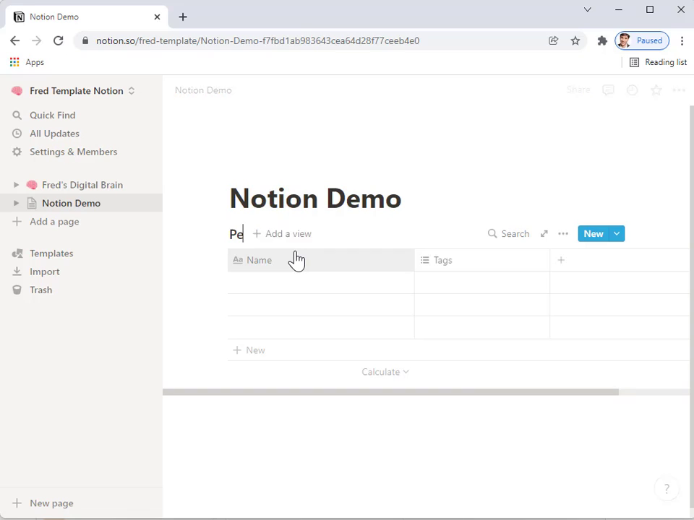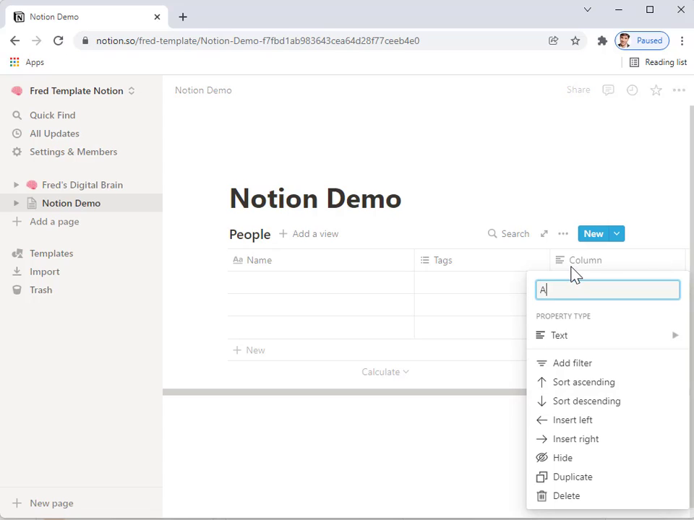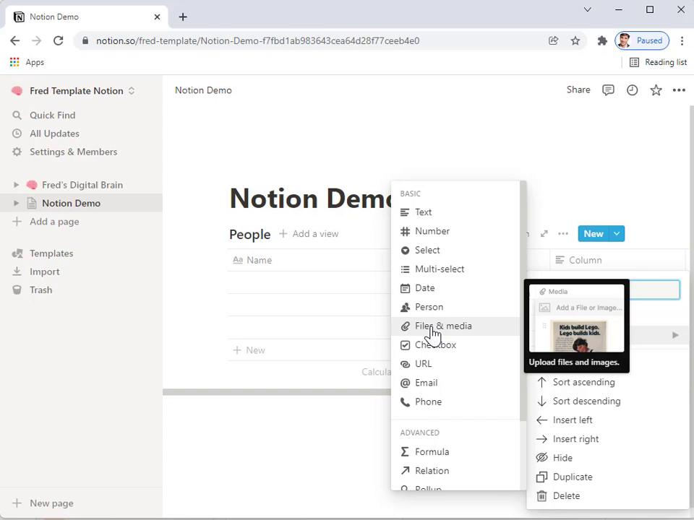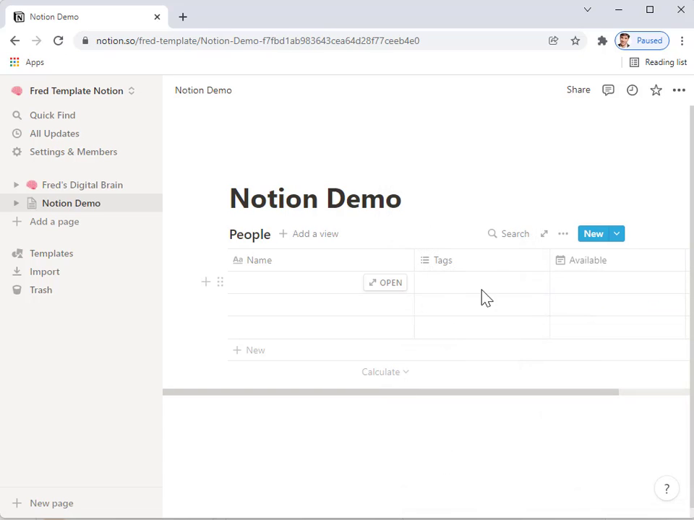So if I create a database here, I can have different types of database, but let's just say I want to create a database of people, and I've got opportunities in people, and I want to connect those two. So I can create a people database with name, tag, and let's say we want to know when they're available. So now I've created a new column. I can say that that's a date, and then I can add information.